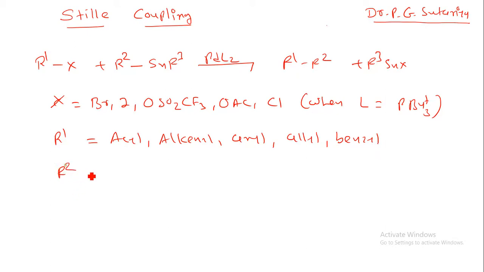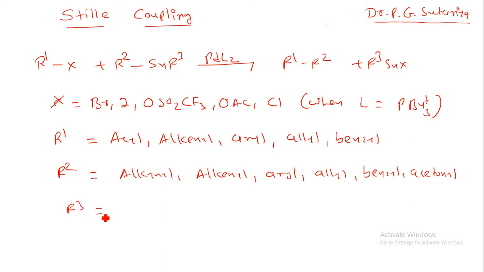What is the variation for R2? R2 we can have an alkenyl group, next one an alkynyl group, next one an aryl group, allyl group, benzyl group, or acetonyl group.